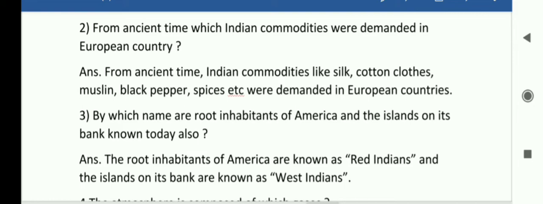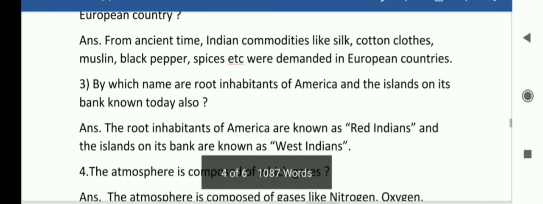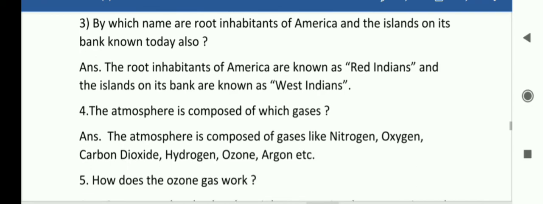Third, by which name are the root inhabitants of America and the islands on its bank known today also? So remember, the root inhabitants of America are known as Red Indians and the islands on its bank are known as West Indians.